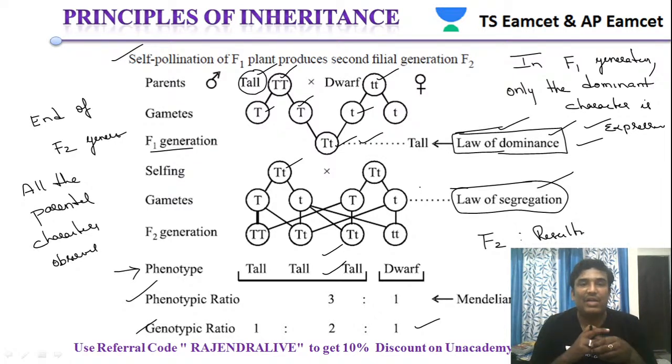Whereas the other is called the law of segregation. The law of segregation is also proposed based upon the results of the monohybrid cross. He identified that segregation of gametes is taking place from the F1 individual. Finally, at the end of the F2 generation, he identified a phenotypic ratio of 3:1, whereas the genotypic ratio is 1:2:1.